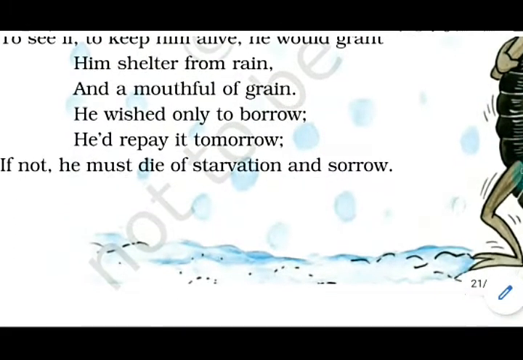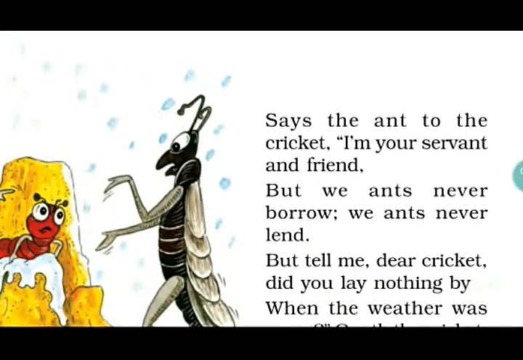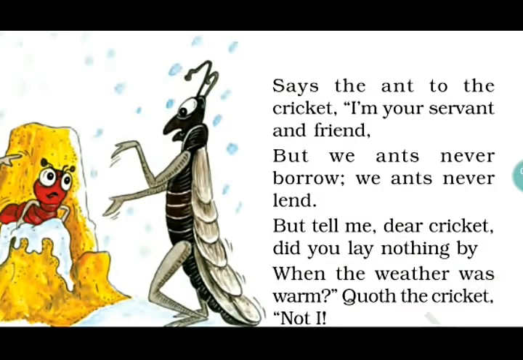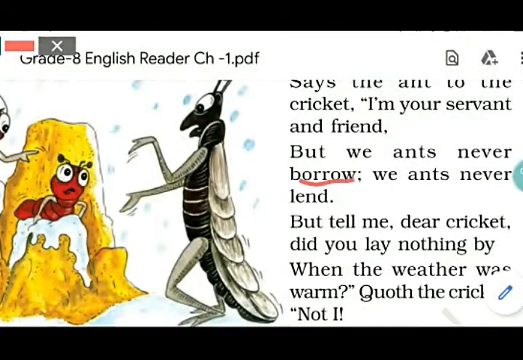Next paragraph. Here he says borrow and lend. Borrow is to take from somebody, and lend is when somebody gives something to the other. Here the ant says that we never borrow, neither do we take, nor do we give. So he has said both things. Quoth, as we already said, means saying something.